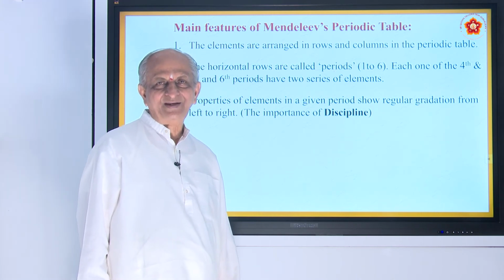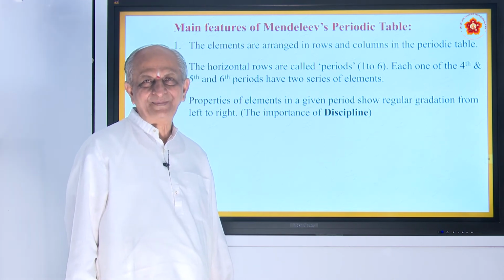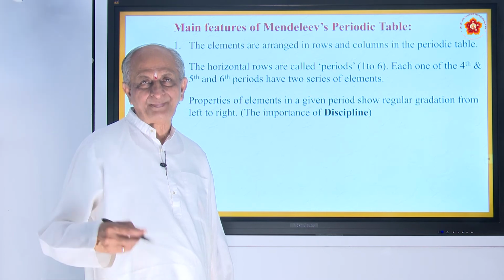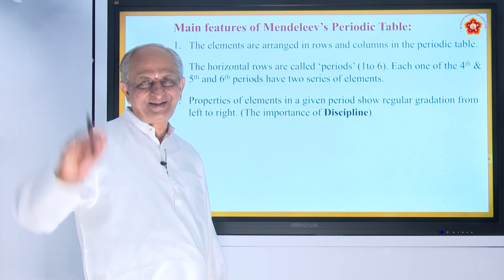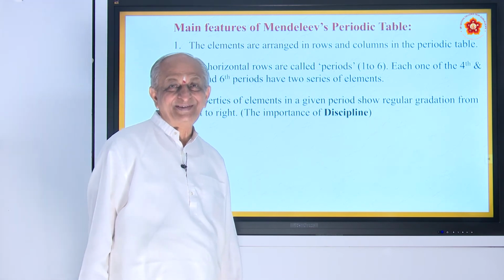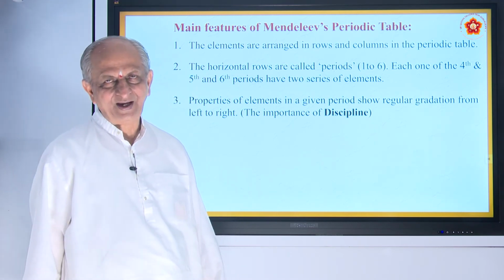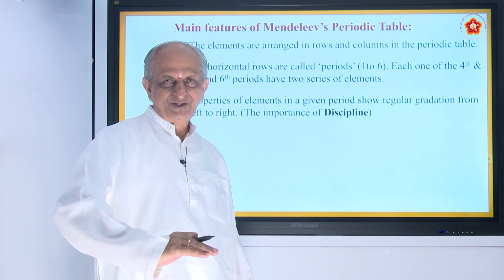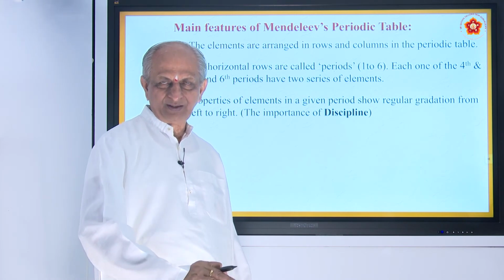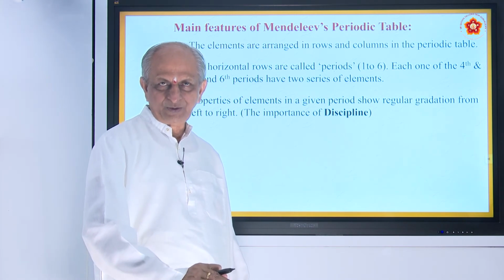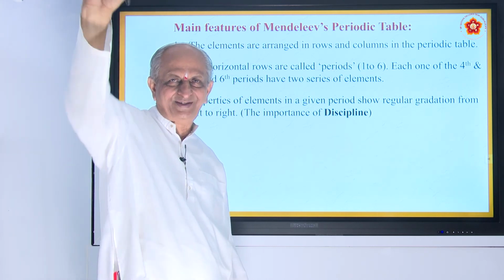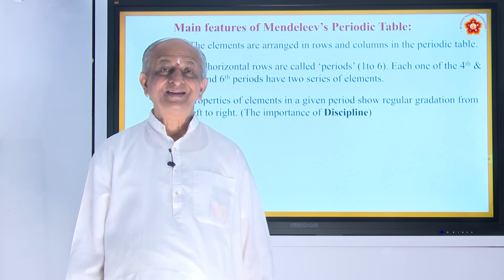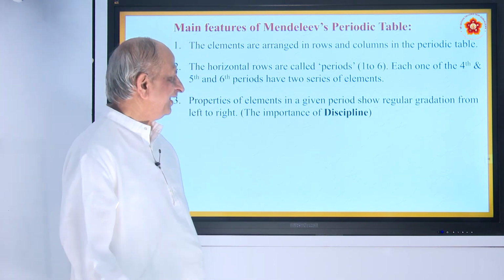For example, in your school when the bell rings, all of you go to prayer. In prayer you stand in a line, right, in a disciplined manner. How do you stand? The smallest, maybe a girl or a boy, will be in front. As you go behind, the height goes on increasing, right. So, there will be regular gradation, that is called gradation.